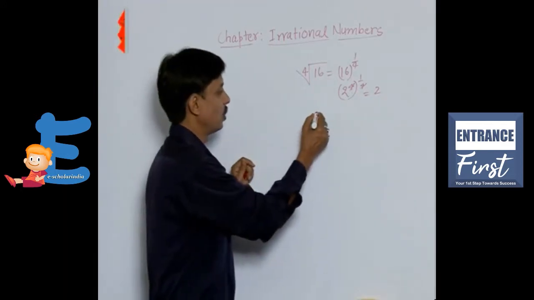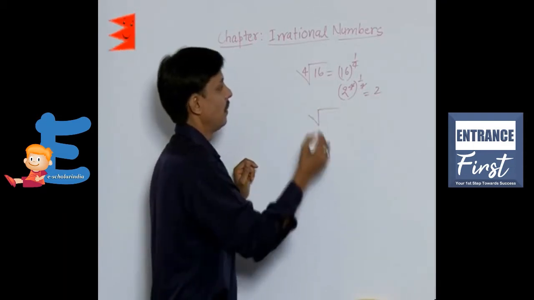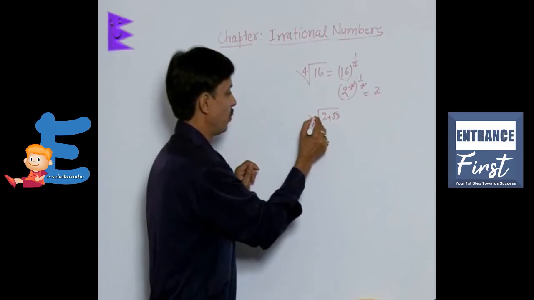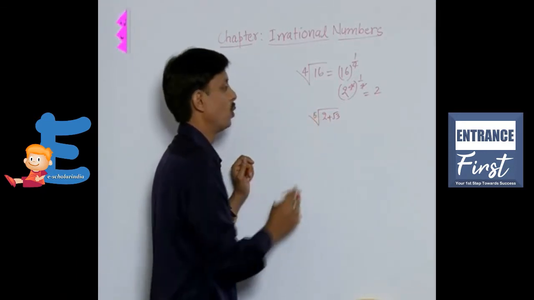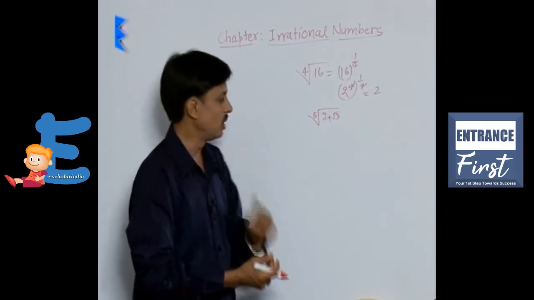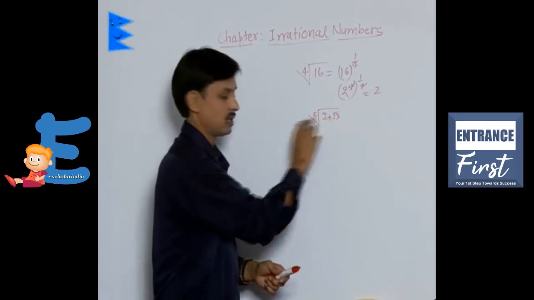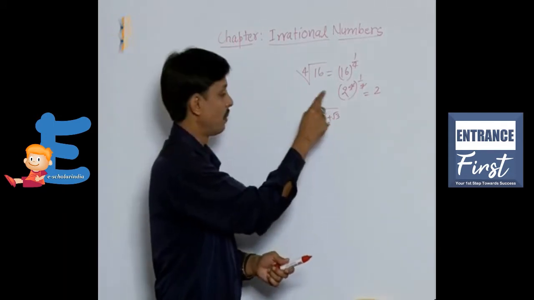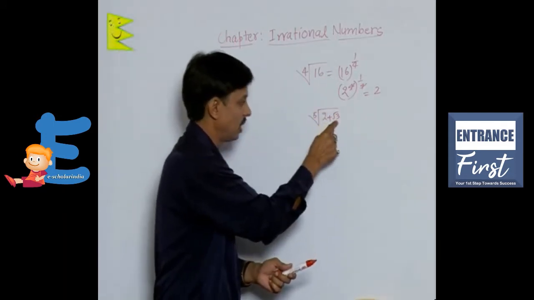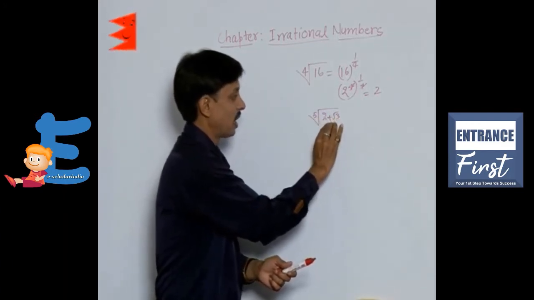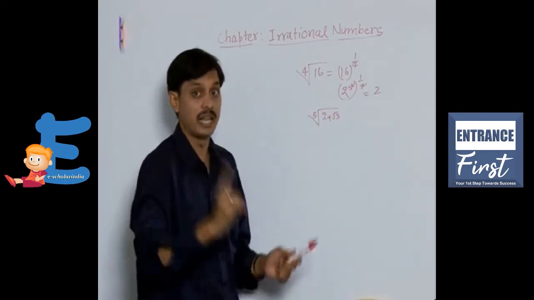Now if I say 2 plus root 3, and take the fifth root of this, it is clearly not a surd. The reason is the base, the radicand, 2 plus root 3: the sum of a rational with an irrational is always irrational. But the radicand must be rational.